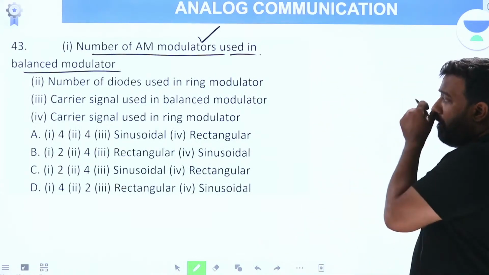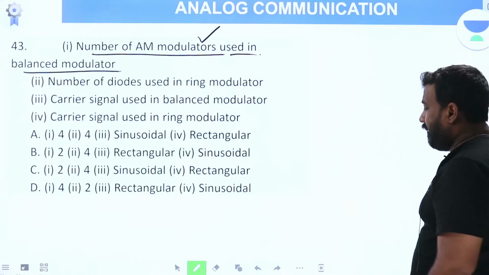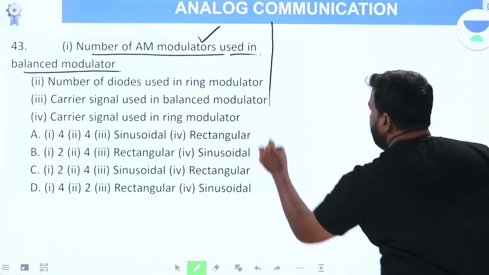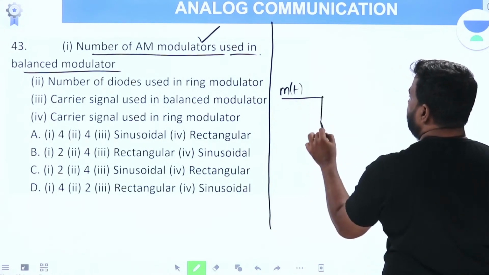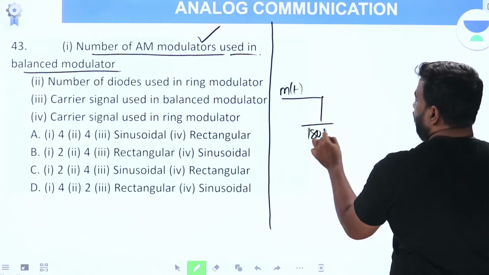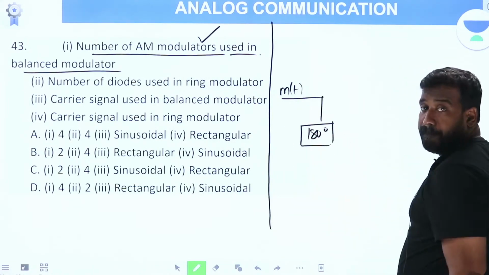Now, if you want to know about this, you should know the balanced modulator. What is the balanced modulator? The message signal m(t) is given to a 180 degree phase shifter.